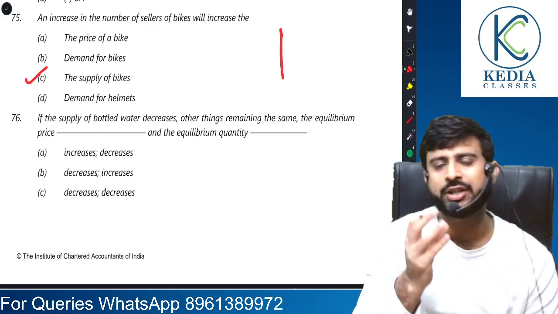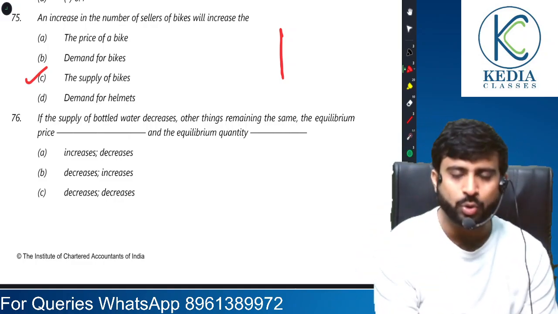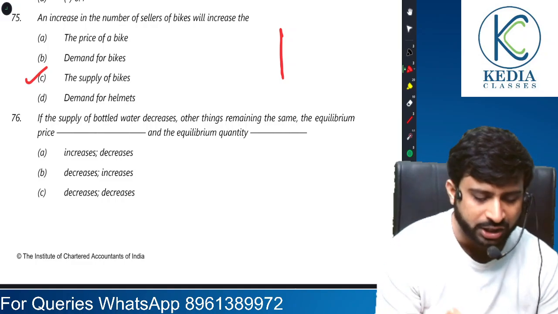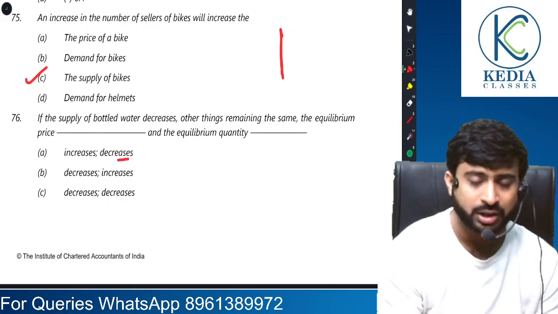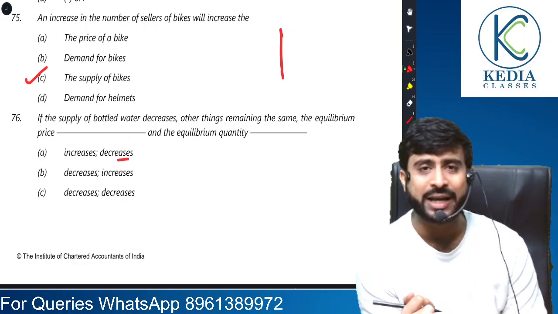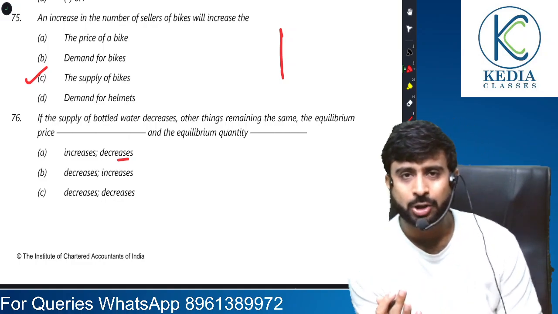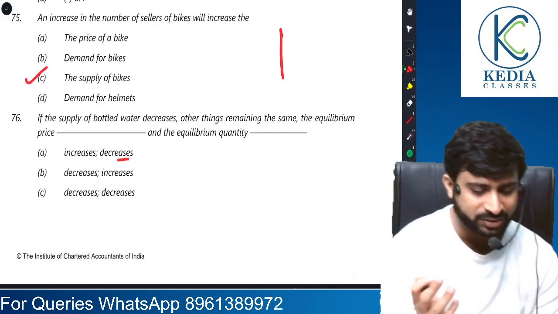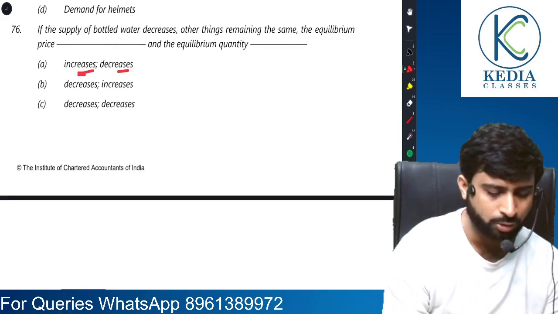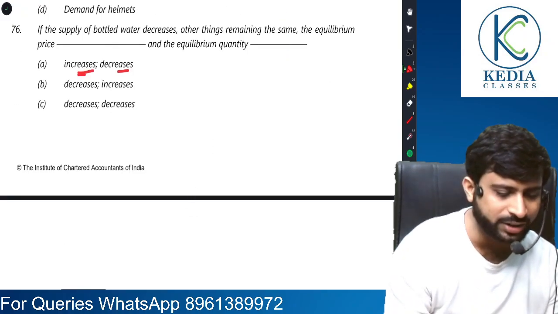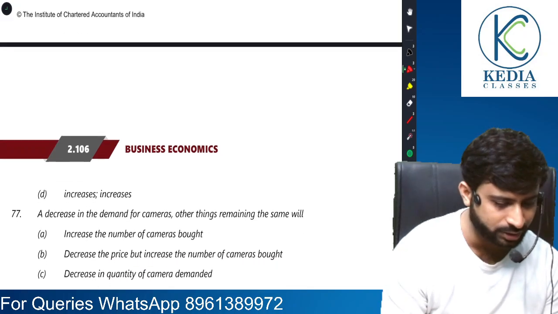All we had discussed. So obviously equilibrium quantity will fall because quantity has fallen. But wait, there is reduced supply, so there is excess demand. Whenever there is excess demand, prices increase. So equilibrium price rises and quantity falls. Yes, sir. So A seems to be the correct answer.